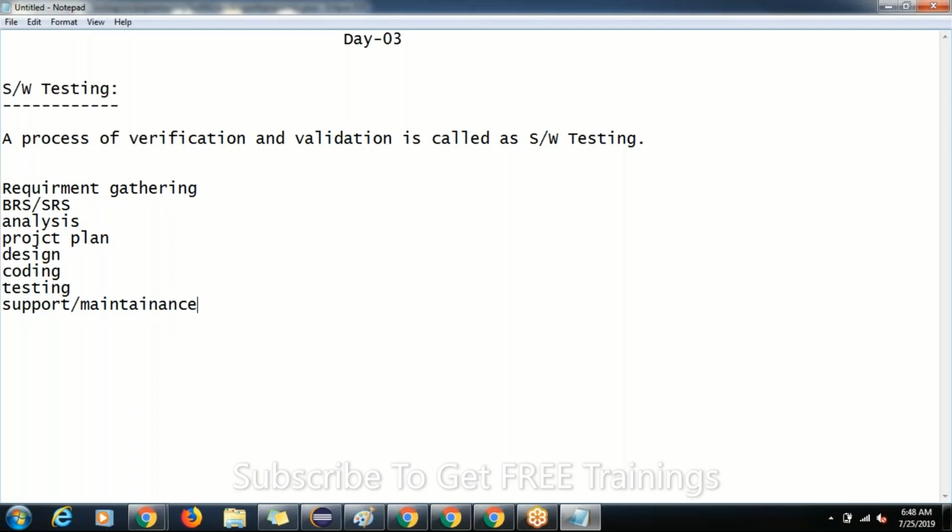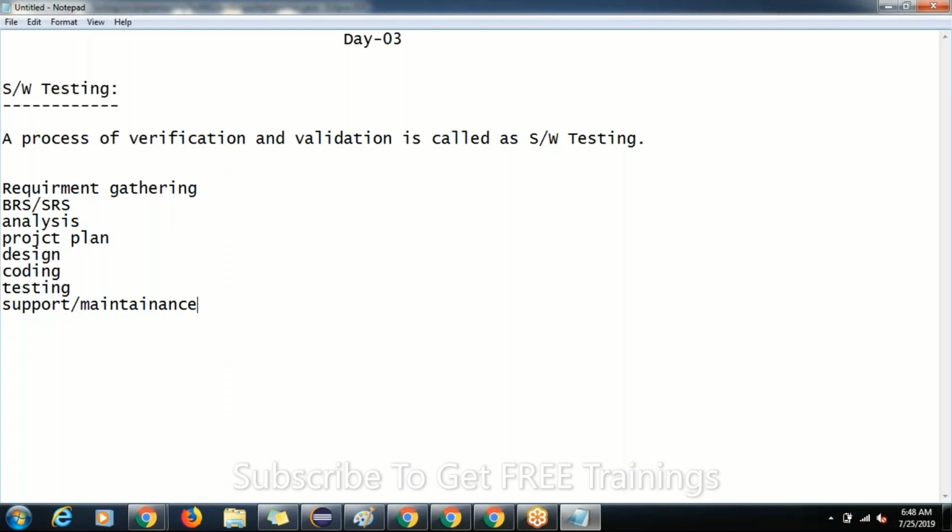This is what happens in our implementation activities. For all projects, big or small, in any company, whether in the UK, US, or India, these are the main activities, guys. What are they? Requirement gathering, then BRS and SRS preparation, then analyzing the requirements, then planning, then designing, then coding, then testing, and then support and maintenance. These are the implementation activities for all projects, guys.